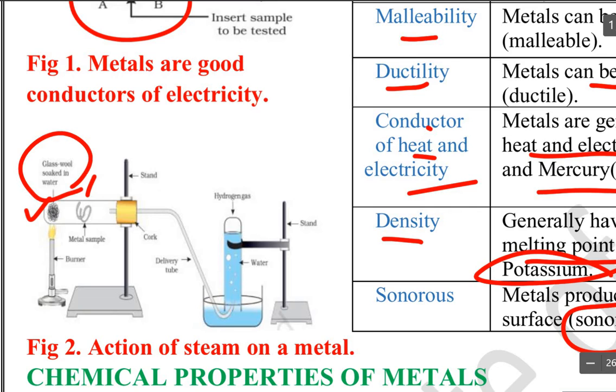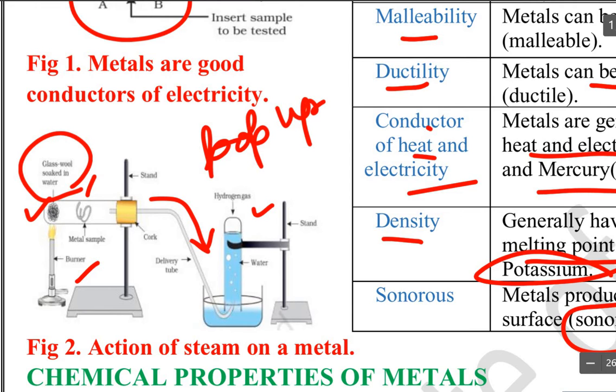There is a glass wool soaked in water, and a burner is placed below it. From here the gas is passing through this delivery tube, and here hydrogen gas is getting collected above the water. We can test for the hydrogen gas with the property of its pop sound.